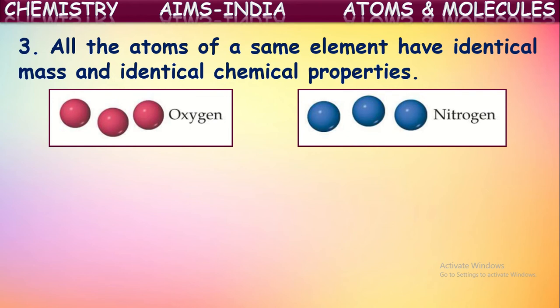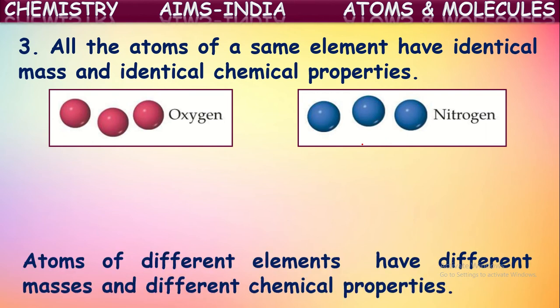Suppose here oxygen is given. If we collect the atoms of oxygen from different sources, from the atmosphere and from the laboratory prepared, however you collect the oxygen samples, in that if you observe the atoms of that oxygen, all will be same in all properties like mass and chemical properties. If you see in case of nitrogen also, if you collect the atoms of nitrogen from different sources, they also will be same in all properties. Thus, atoms of an element are same in all properties.